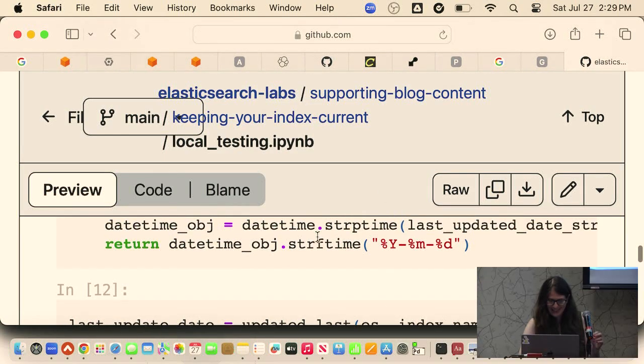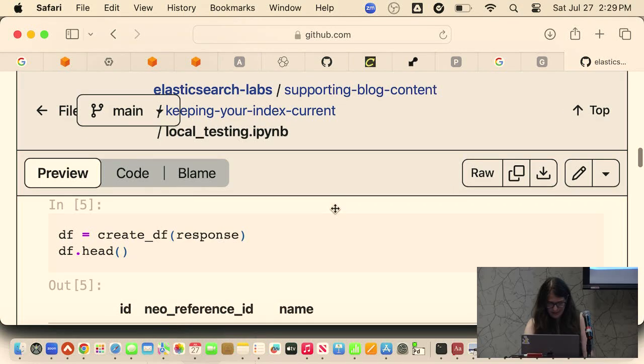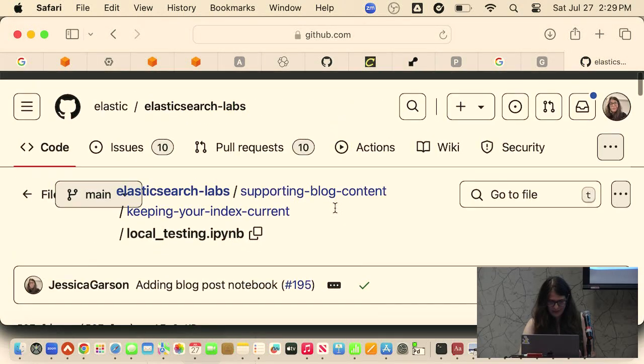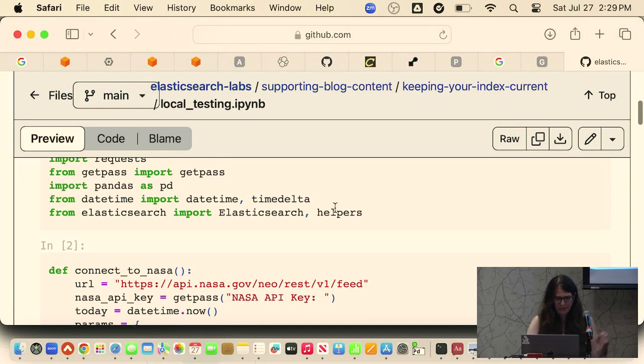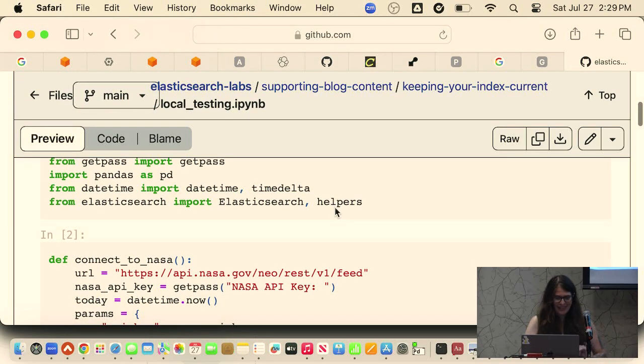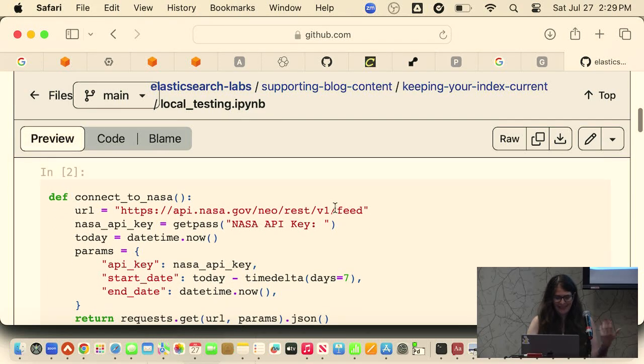If you don't already do that, you can actually create a script to create an index if one doesn't exist already. But I have a script that I've used for cleaning and things like that. It basically imports requests, uses pandas for some data manipulation, and then uses datetime just to tell me what day it is and things like that.